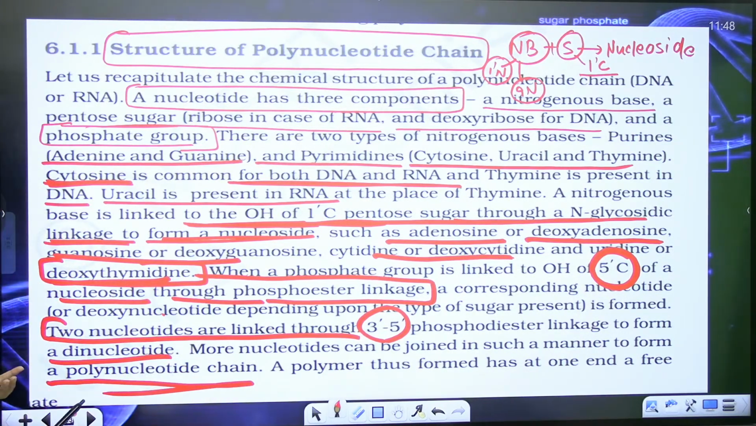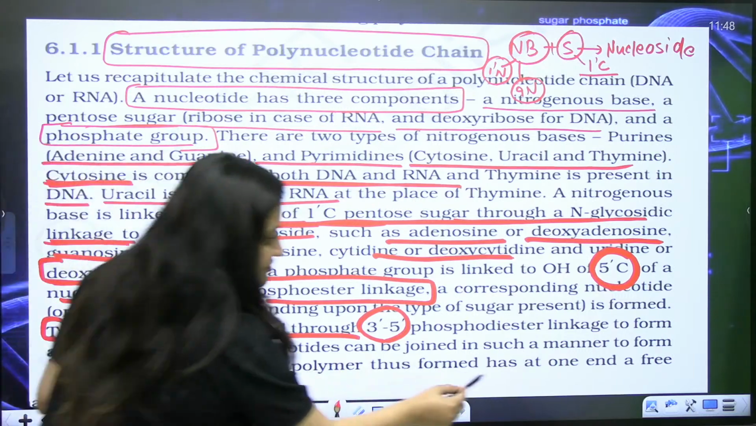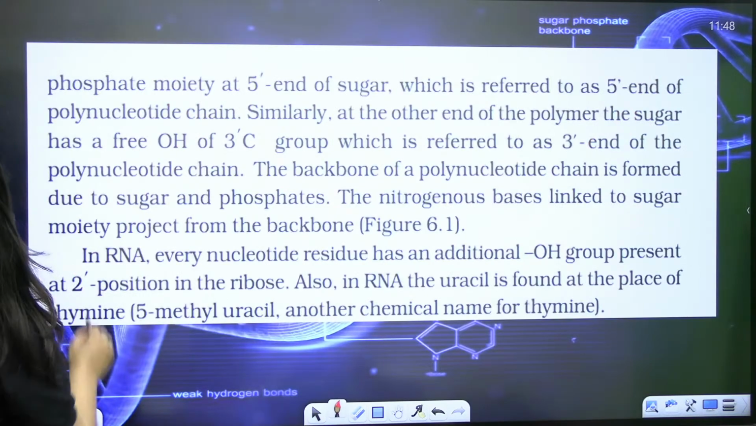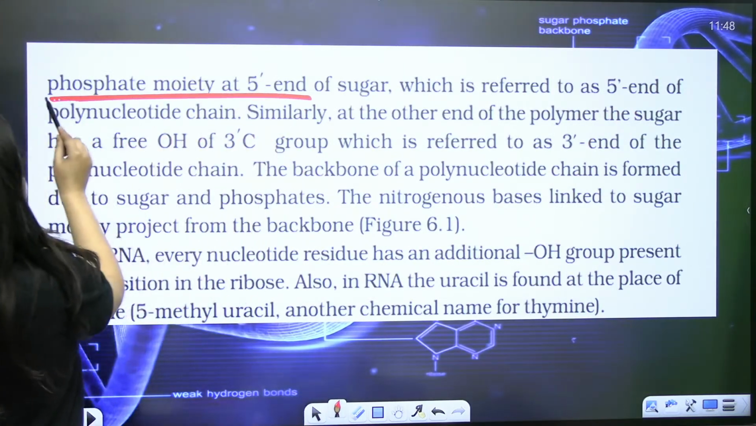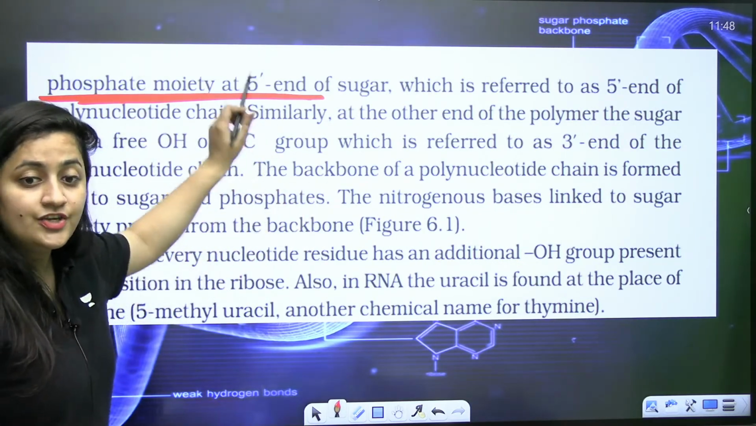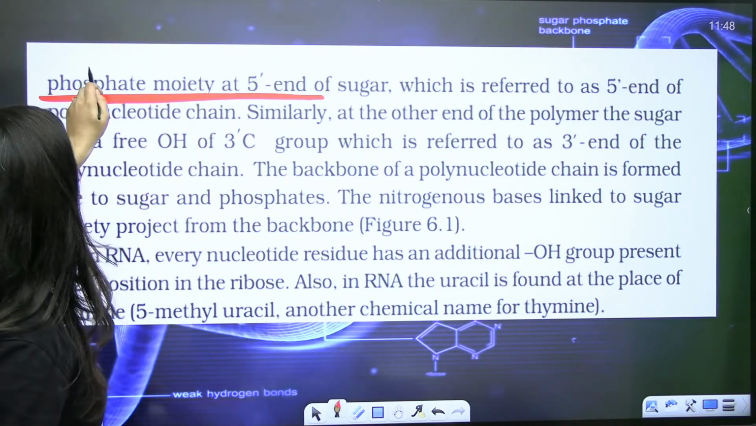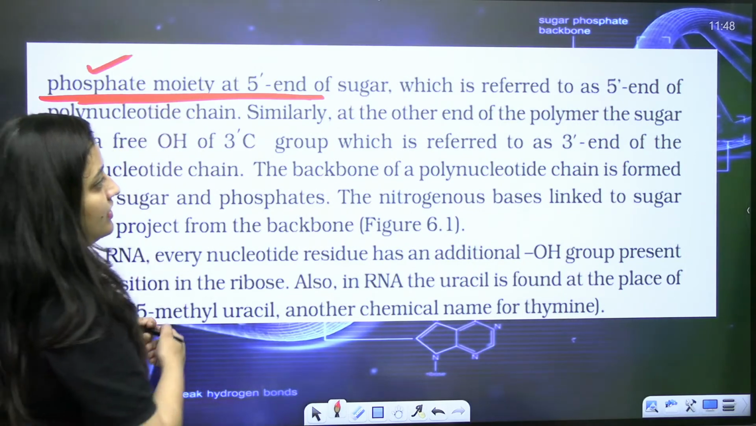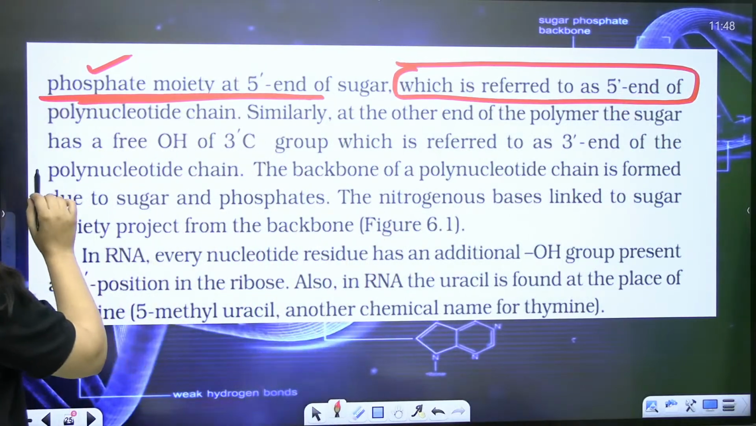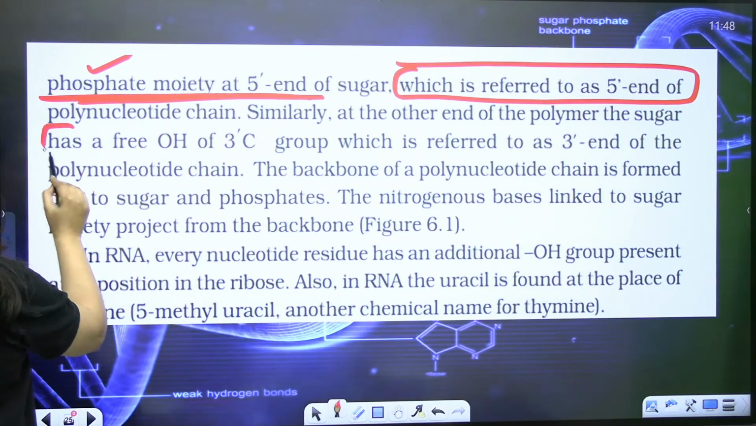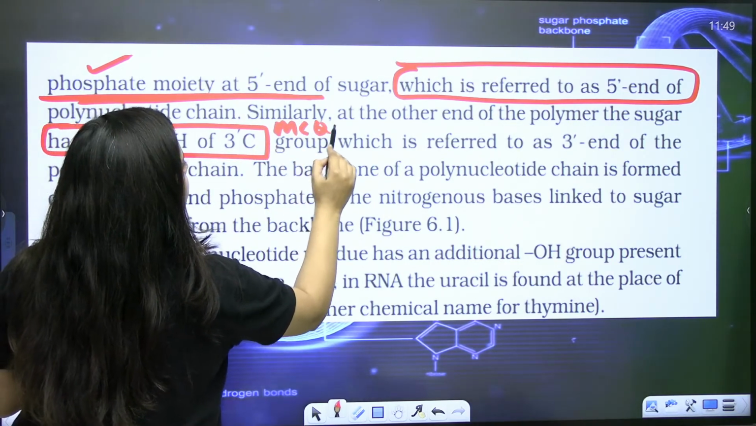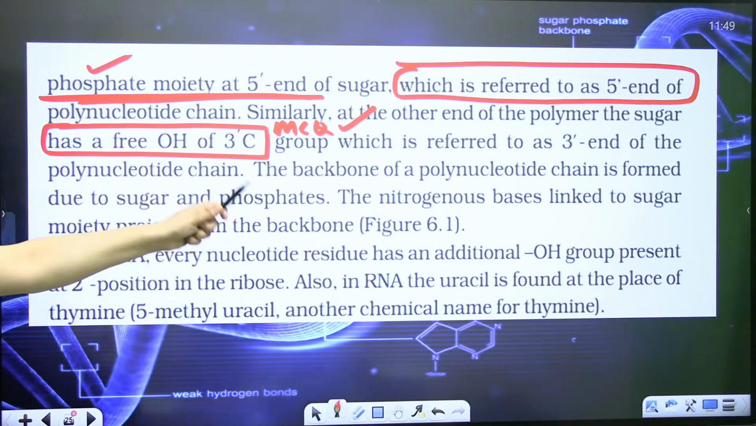3'-5' phosphodiester linkage. So the polymer thus formed has, at one end, a free phosphate. So the polynucleotide chain at the 5' end is having a free phosphate moiety. Moiety means molecule, right? So that's why you are simply referring to it as the 5' end. Similarly, at the other end of the polymer, the sugar is having a free OH group on the 3rd carbon. Clear, bache? That is your 3' end.